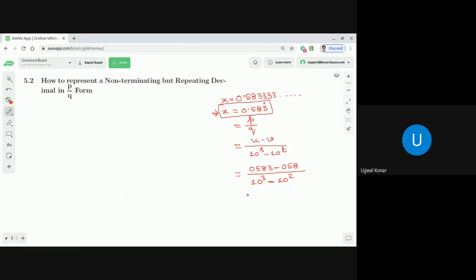So that number is represented by 0.5833333. Let's simplify. 0583 minus 058 is equal to 525. If you calculate, you will get 525. And 10 to the power 3 minus 10 to the power 2: 10 to the power 3 is 1000, 10 to the power 2 is 100. So 1000 minus 100 is 900. So 525 by 900, if you make it into a simplified form, will be 7 by 12.